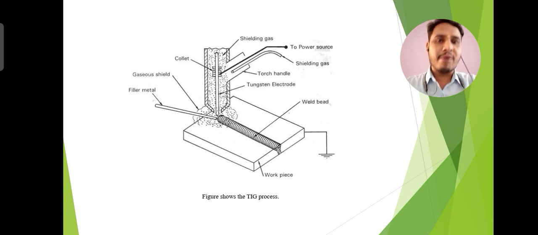This method avoids breaking the electrode tip, job contamination and tungsten losses.